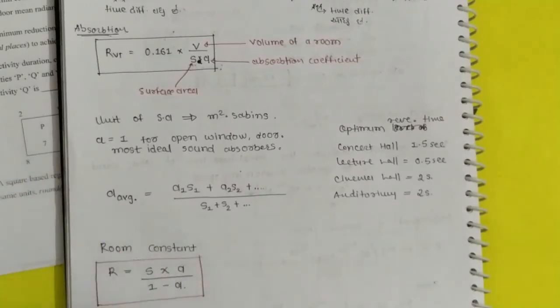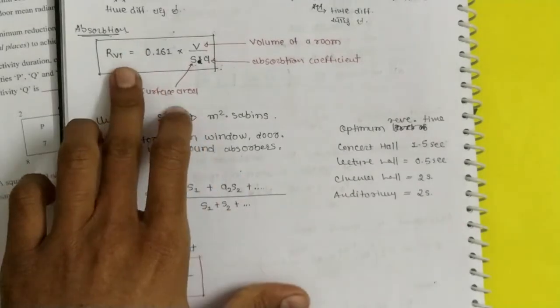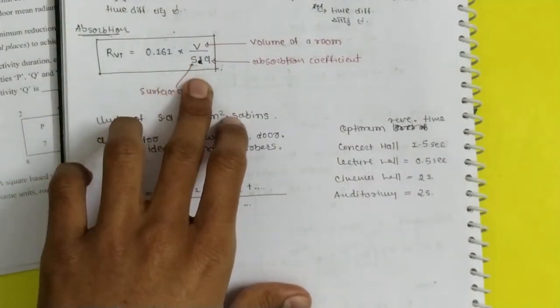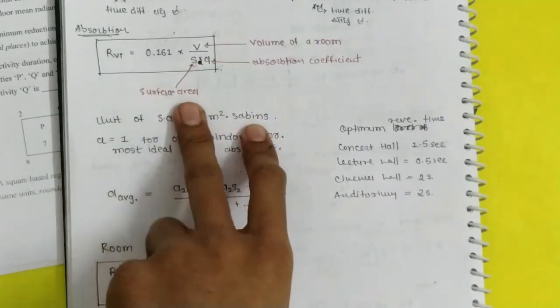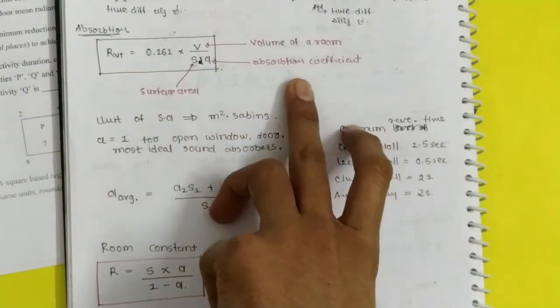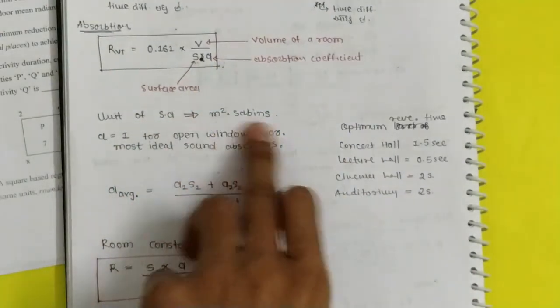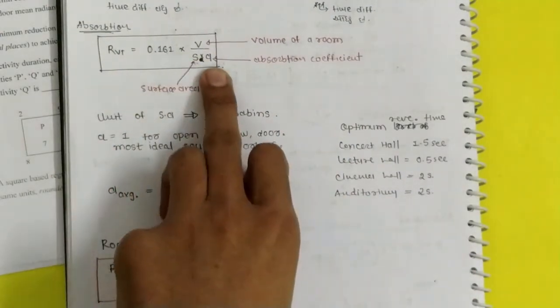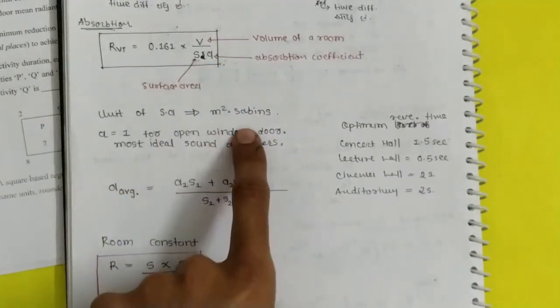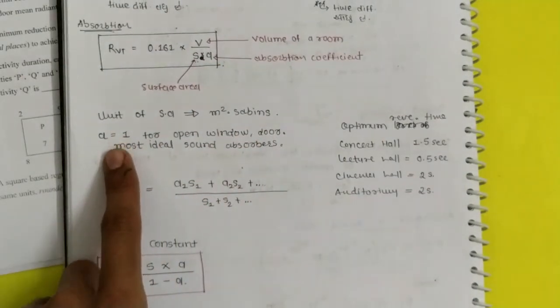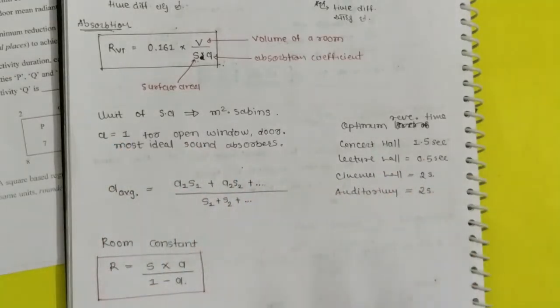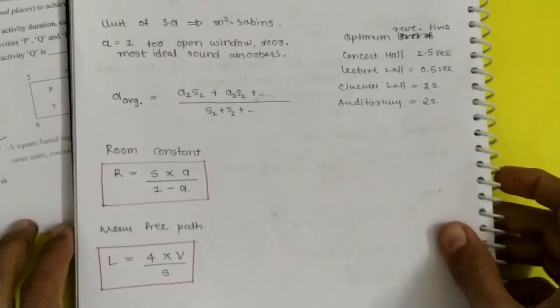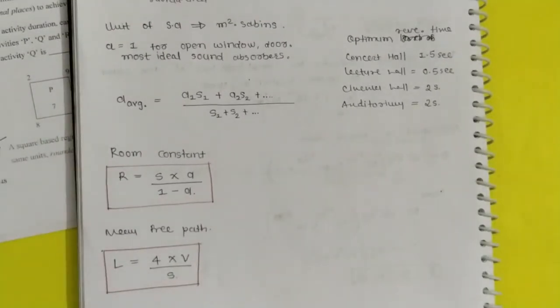The formula for absorption of sound, the reverberation time, is RT60 is equal to 0.161 into V upon SA. V is volume of the room, S is surface area, A is absorption coefficient of the surface. The unit of SA is meter square into Sabins, and the unit for A is Sabins only. A will be 1 when a door or window is open. And this is the formula for A average, and this is the formula for room constant, that is S into A upon 1 minus A, and mean free path L is equal to 4 into V upon S.